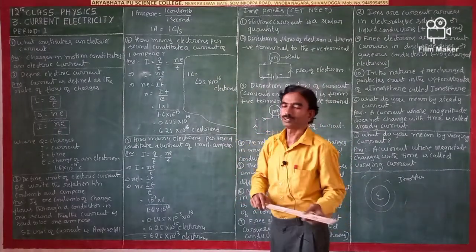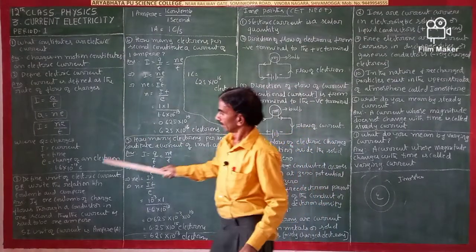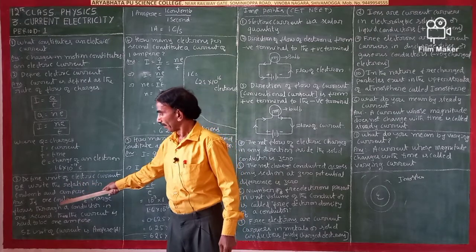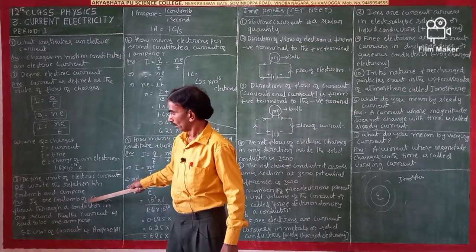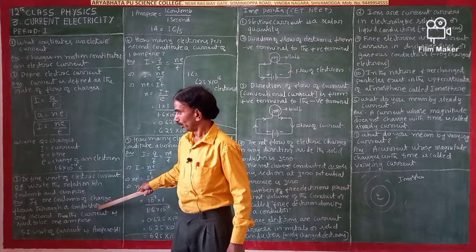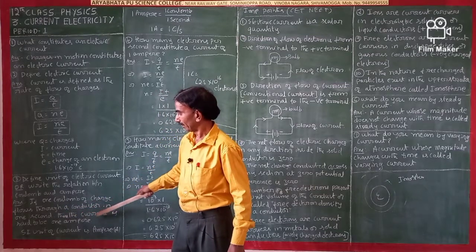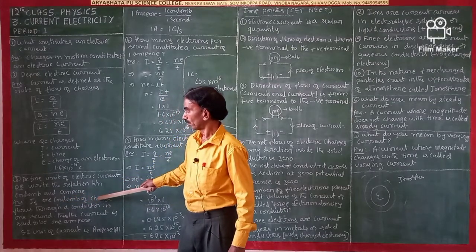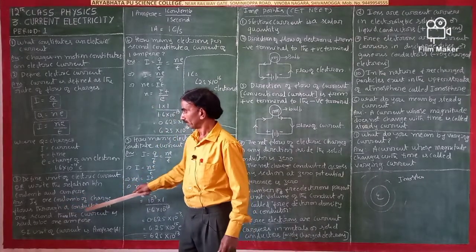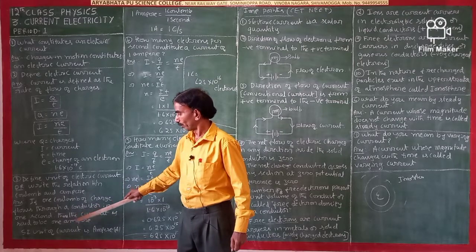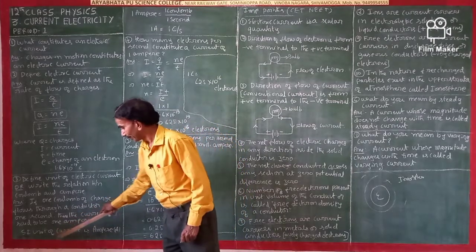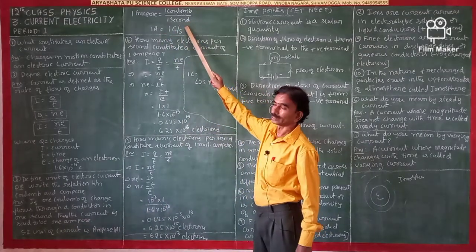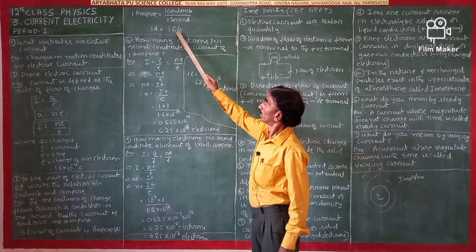So you know what is the meaning of 1 ampere current? Define unit of electric current. If 1 coulomb of charge flows through a conductor in 1 second, then the current is said to be 1 ampere. So the SI unit of current is ampere. 1 ampere is equal to 1 coulomb per second.